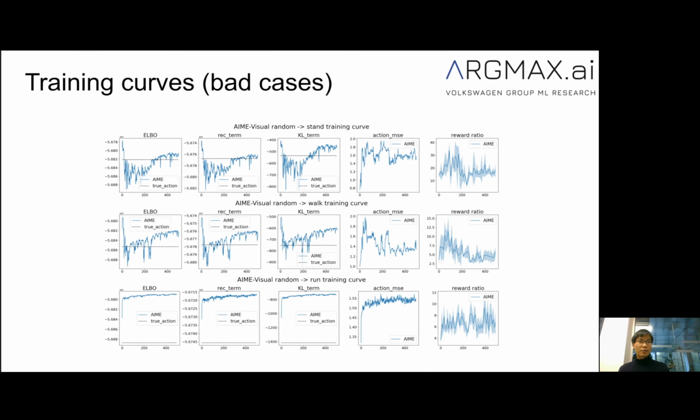On the other hand, here are also some bad cases where the visual model is transferred from the random dataset to all 3 tasks. We can see that the training process is not that stable and mostly not converging. When it does converge on the run task, it largely overestimates the ELBO. These failure cases are largely related to not well-trained models.